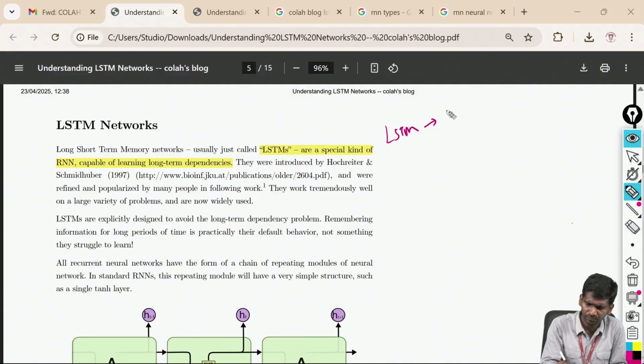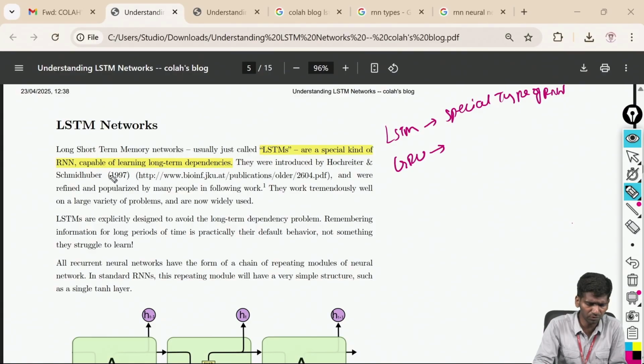LSTMs are a special type of RNN. So it is also an RNN model only, but a special type of RNN. GRU is also one of the special types of RNN, which we are going to see as well. If you want to know more about LSTM, you can refer to this link.